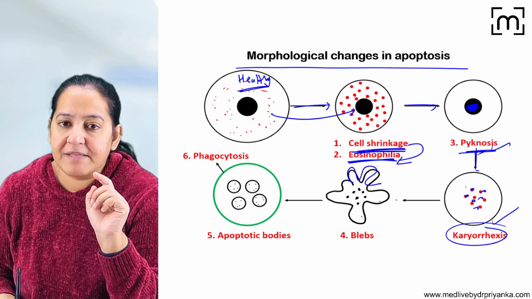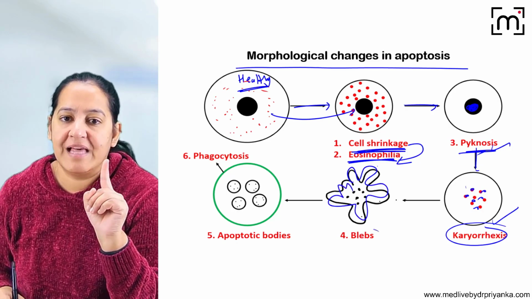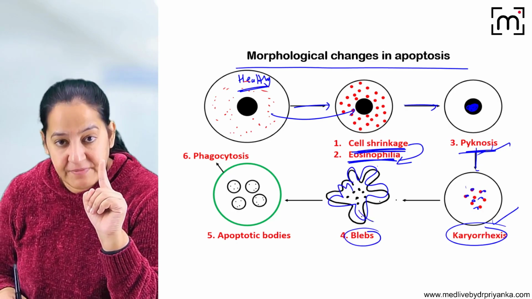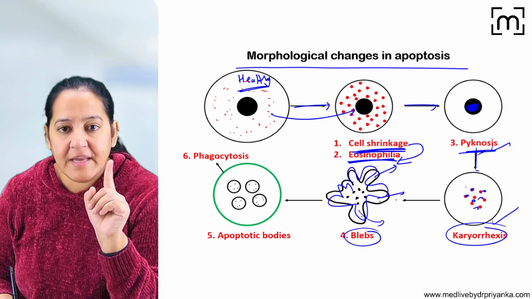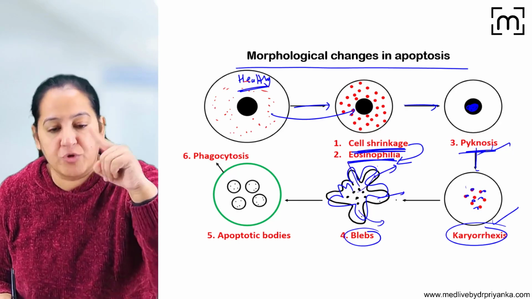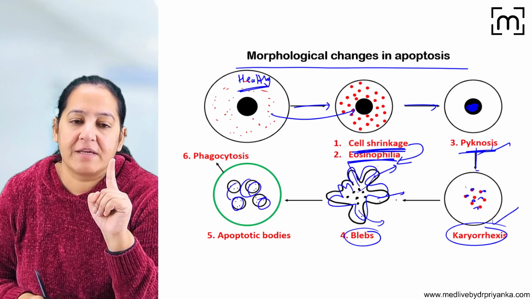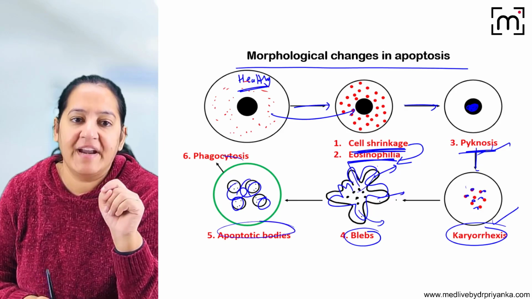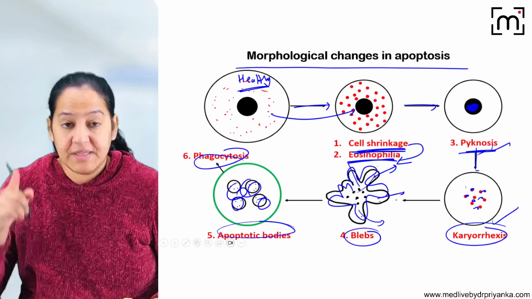After that, in the cell membrane, blebs are formed. Then the blebs separate from the main cell, taking a small portion of the cytoplasm and a small portion of nucleus. So multiple apoptotic bodies are formed. In the end, a phagocyte will come and engulf all of them. So these are the 6 features.